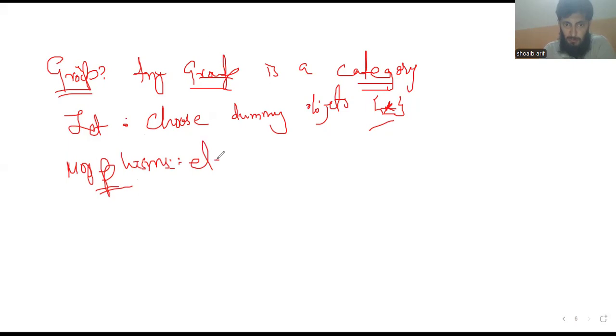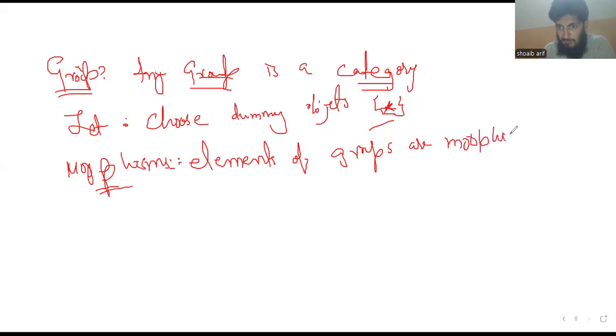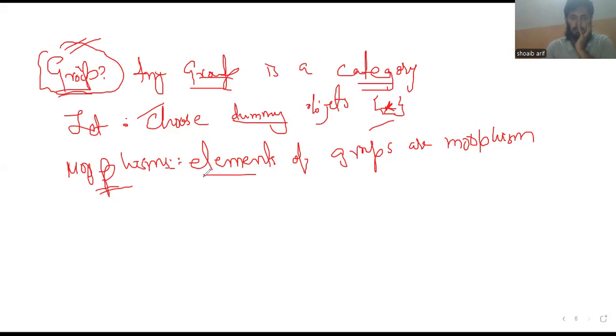So the elements of groups are morphisms. Now I am claiming that the category of a group, one group, we are saying this group is a category. So let's say we choose a dummy object, and let the elements of group be morphisms.